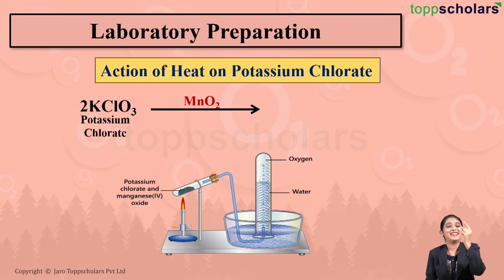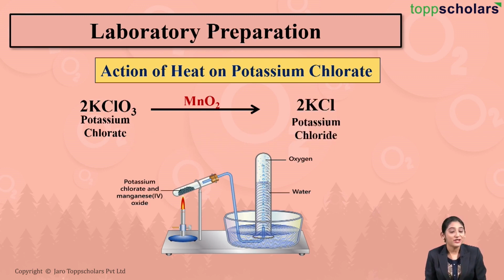So, here we saw that potassium chlorate in the presence of manganese dioxide decomposes at a temperature, yes, 300 degrees Celsius, resulting in the formation of potassium chloride along with the liberation of oxygen gas. And we saw that oxygen gas is collected in the gas jar by downward displacement of water. This is one of the methods by which we can prepare oxygen gas in the laboratory.